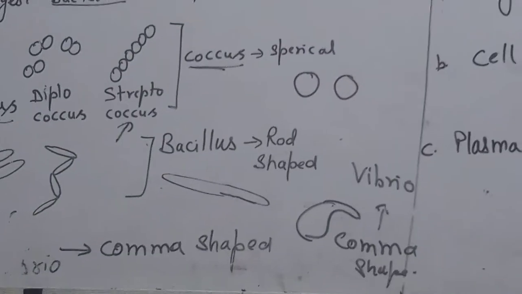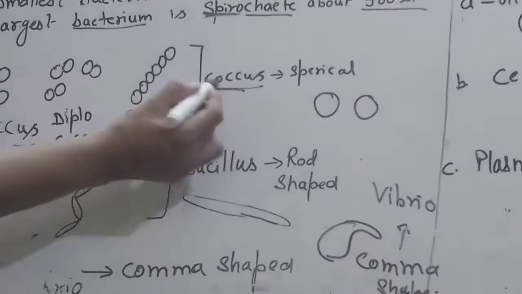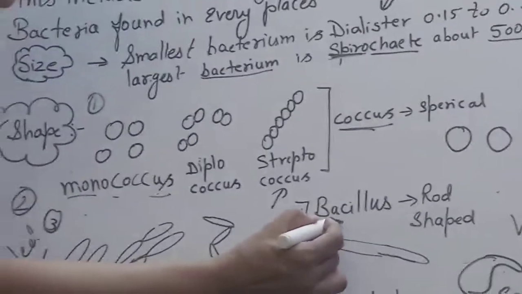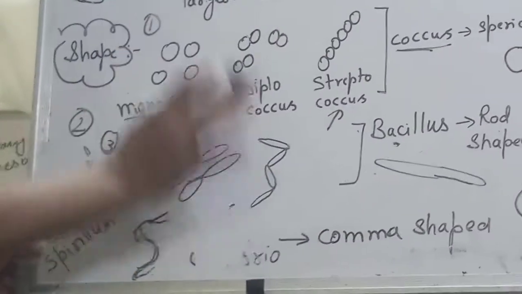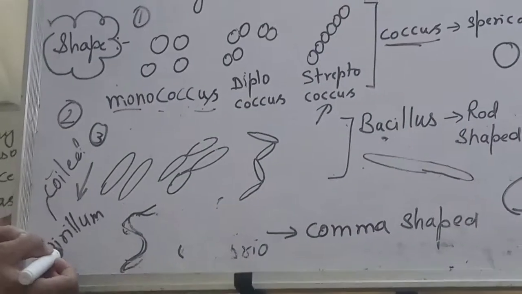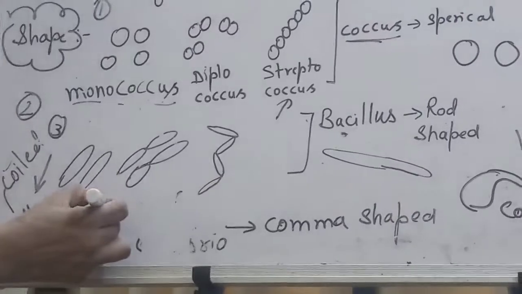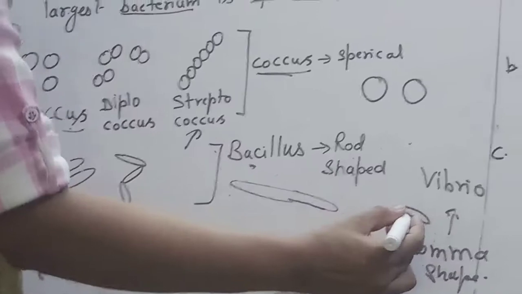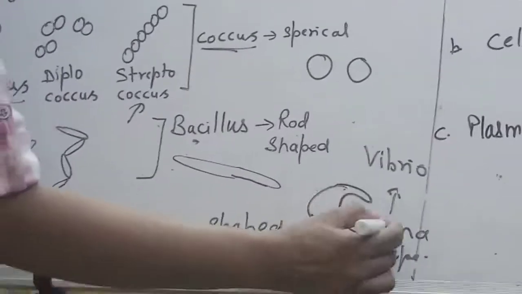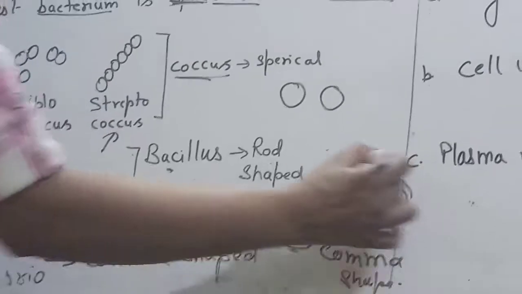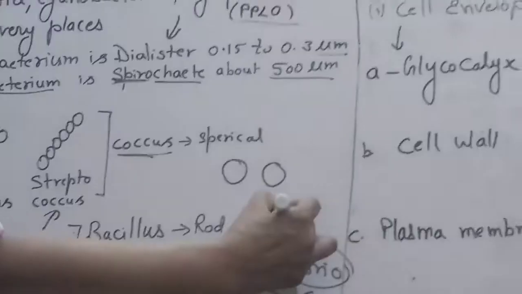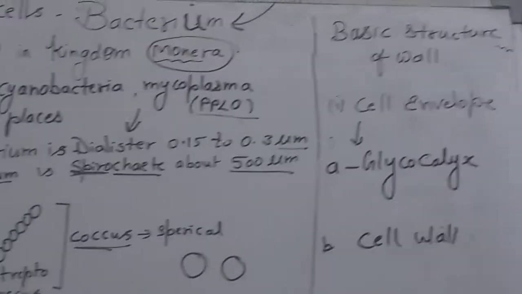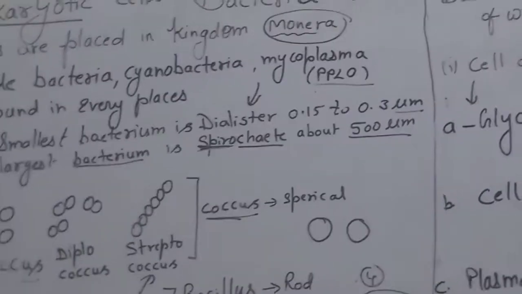Vibrio. So number 1, spherical, coccus. Number 2, rod shape, bacillus. Everything, you can tally with your NCERT also. Spirillum, coiled, mostly having flagella which help in movement. And another is a vibrio, a comma shaped one. So this is the fourth one. Clear?